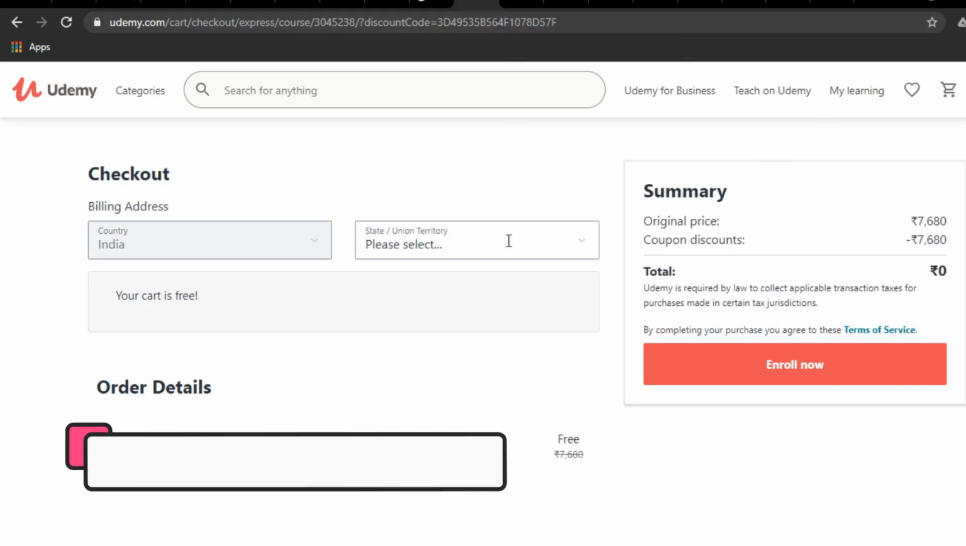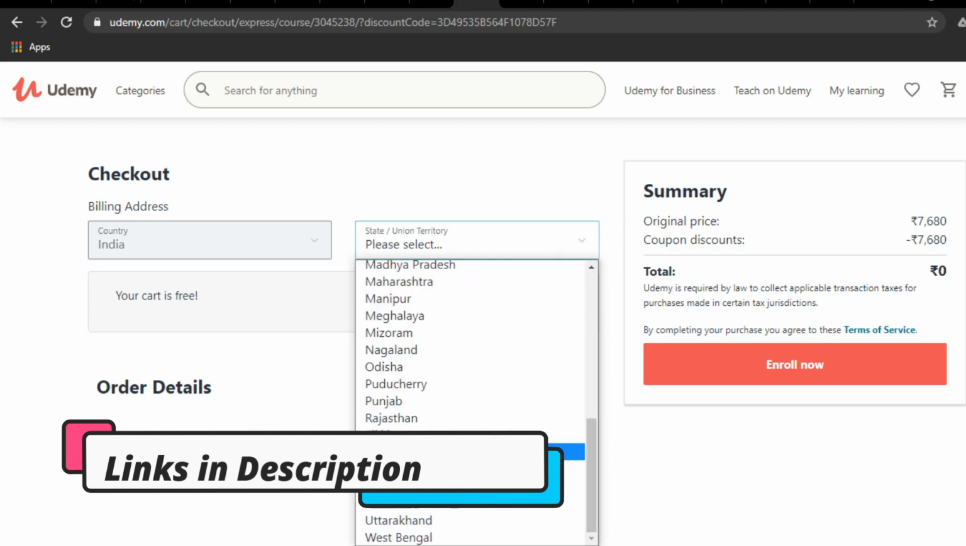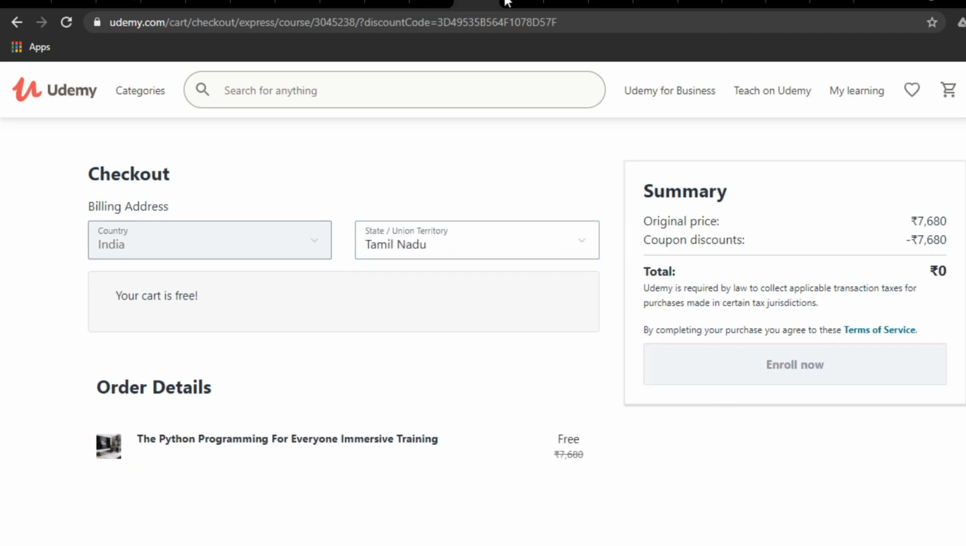All the links are in the description, but within 24 hours or within 6 hours they will expire. I have shown the example, right? The Wi-Fi hacking course was 8,600 rupees.